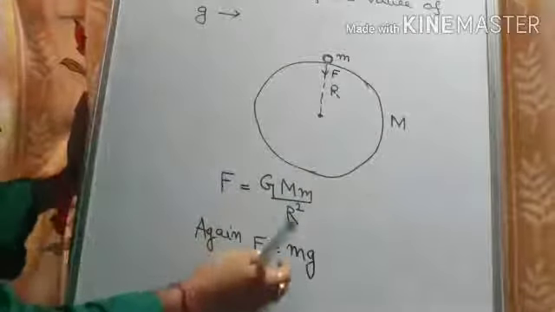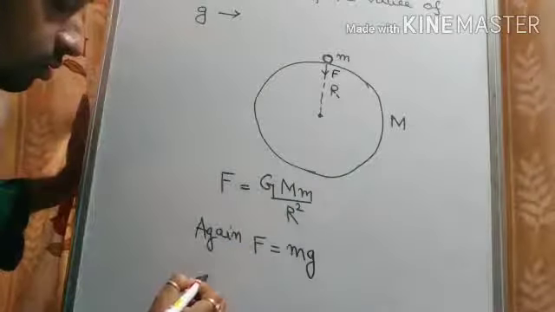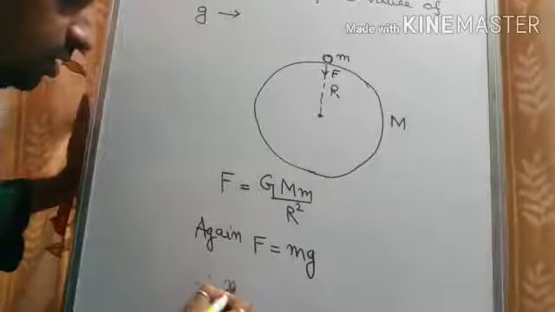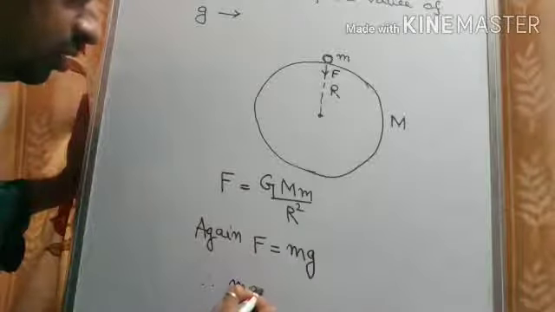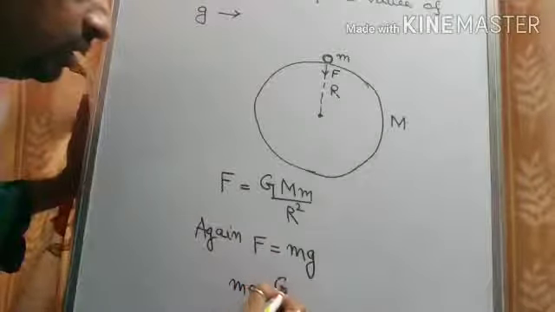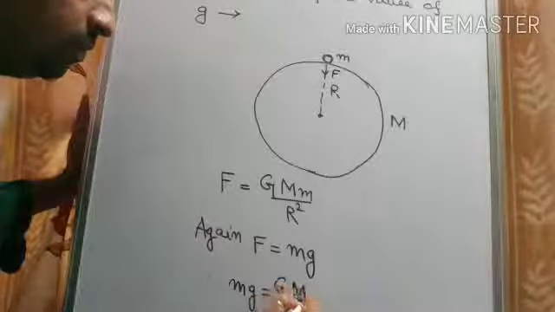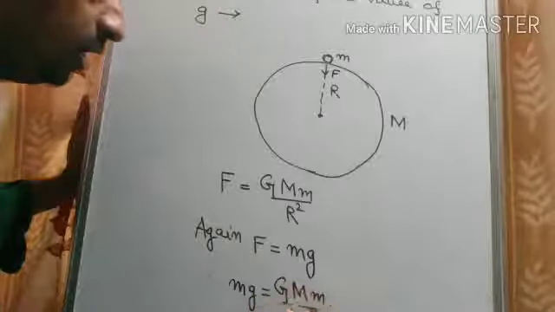Now if I compare these two, therefore mg is equal to G capital M small m by r square.